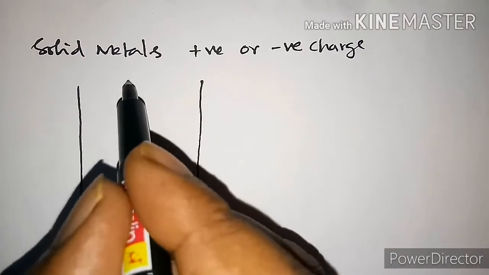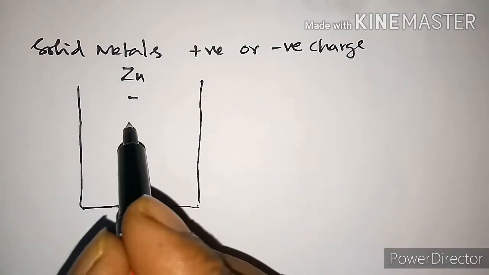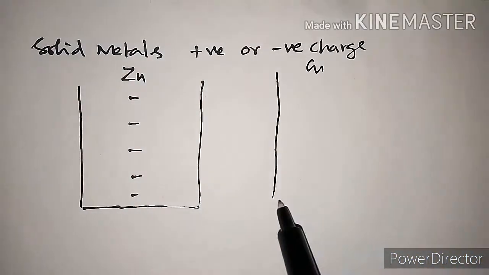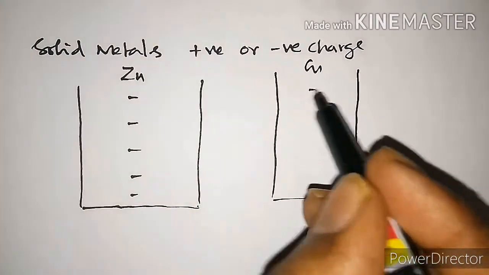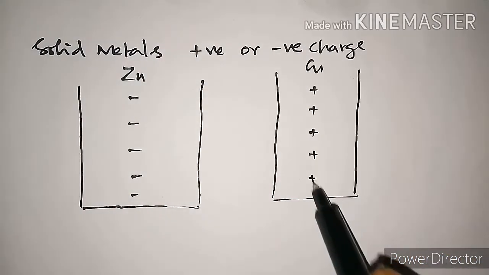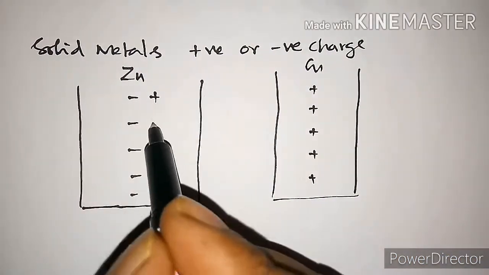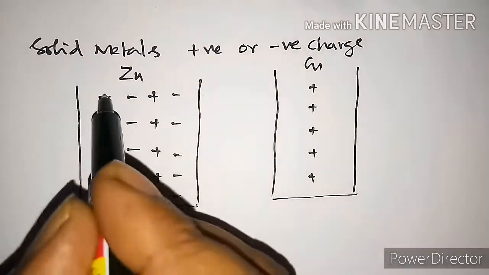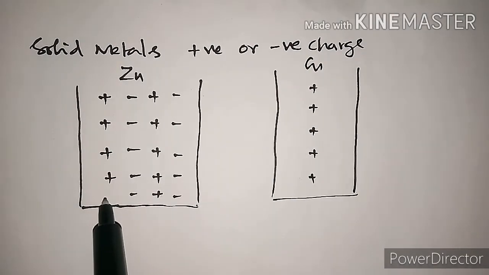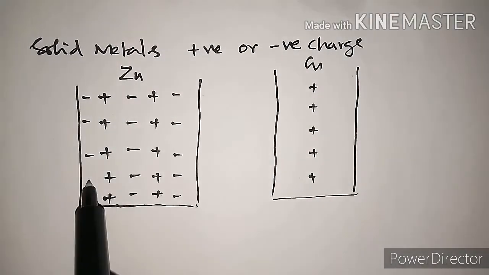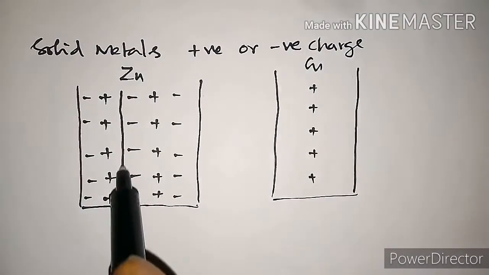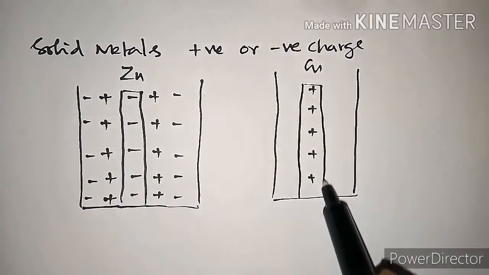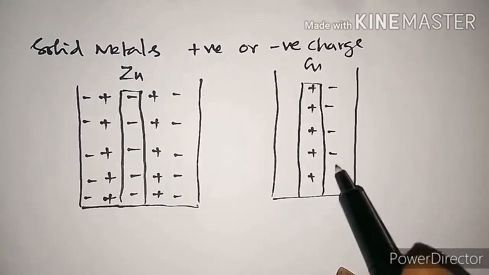The zinc metal acquires a negative charge. The copper acquires a positive charge in comparison with the solution, so it attracts the negative charge. Now this layer, so this is the metal.